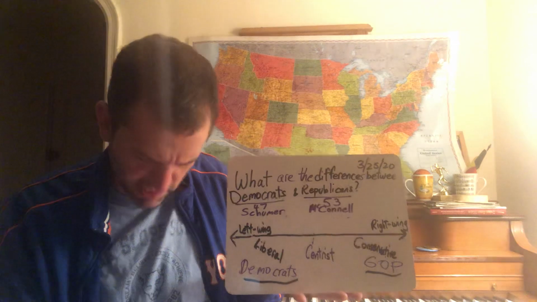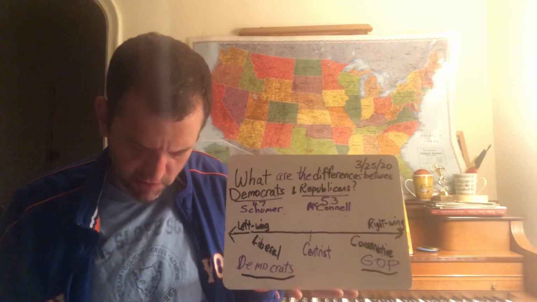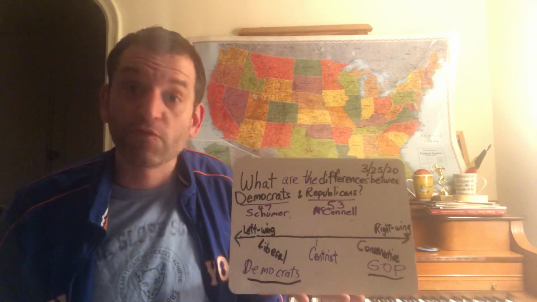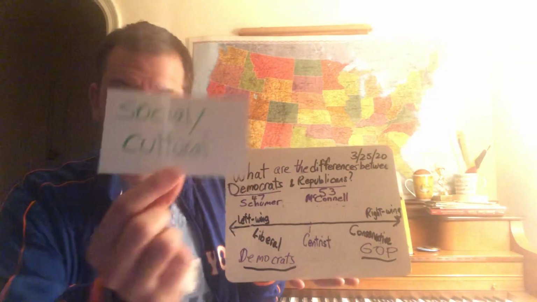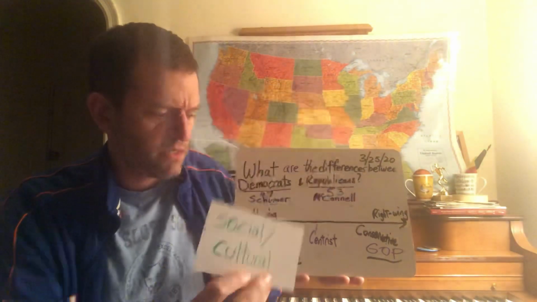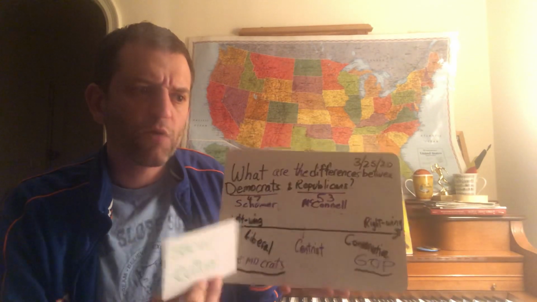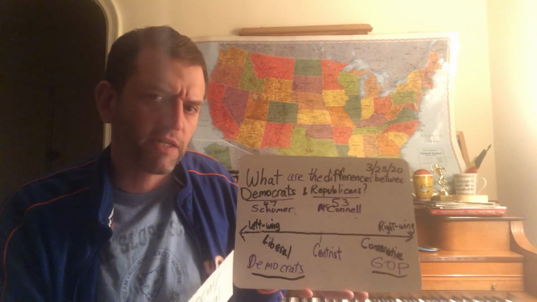These are all very complicated issues that I'm trying to just really boil down to a level that we can all agree, understand here as a fifth grade class. Social and cultural issues, big one. Democrats, when it comes to social and cultural, that means what kind of society are we? What kind of culture do we have?